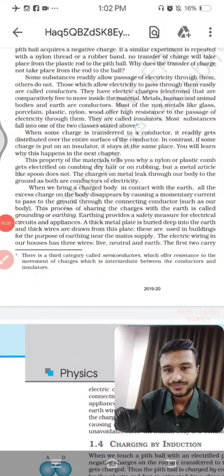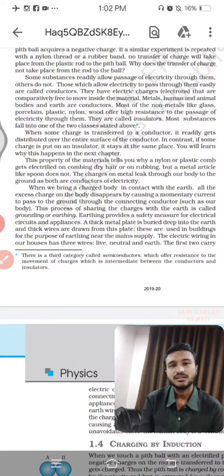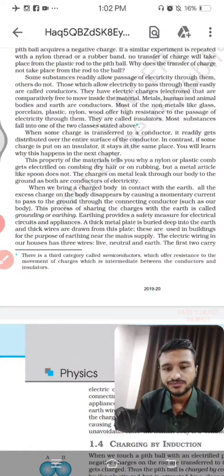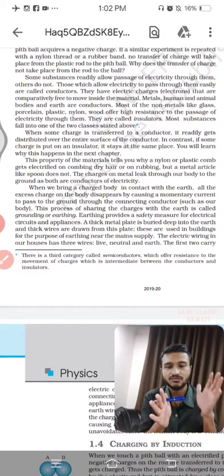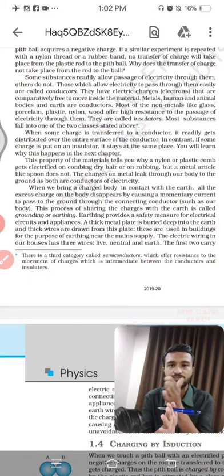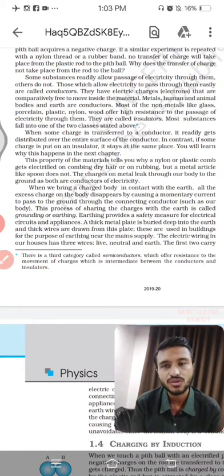Whenever a charged body comes into contact with another neutral body, then ultimately the charges will flow from one body to another body. So ultimately what would happen? Charges will flow. Okay, so charges will ultimately be passed from one point to another point.